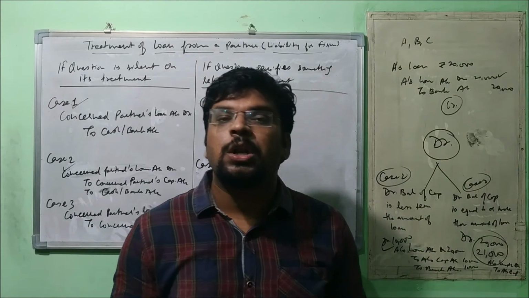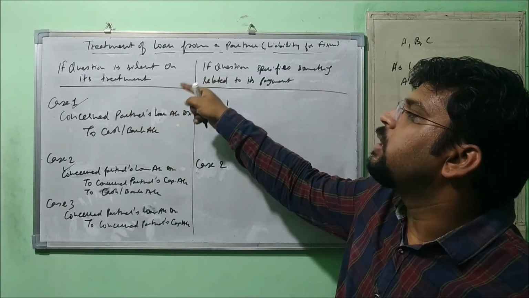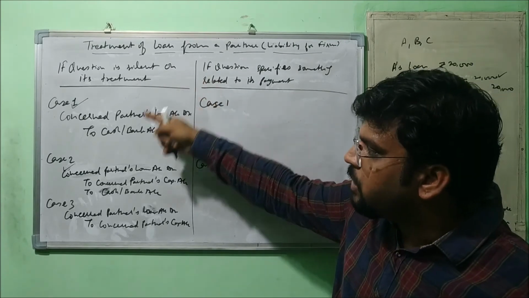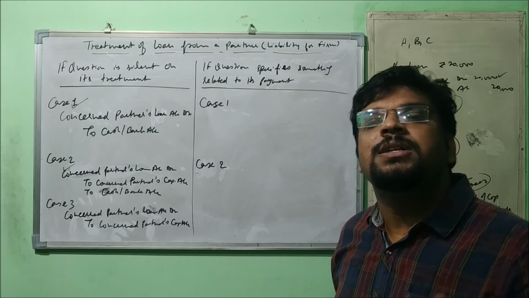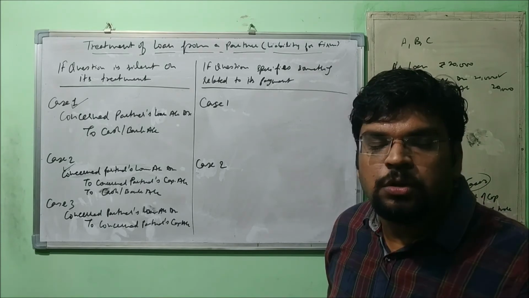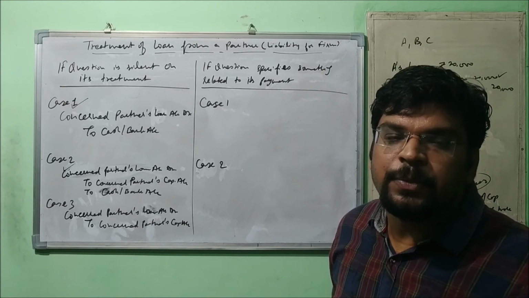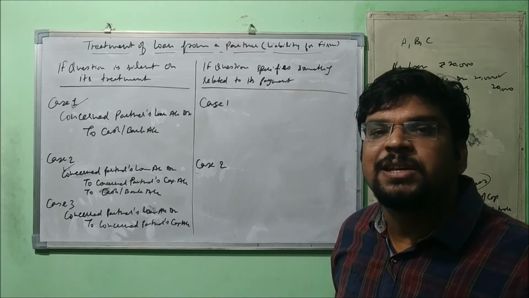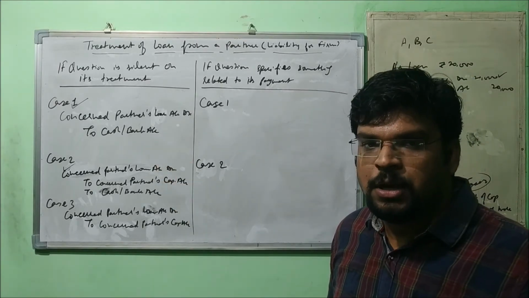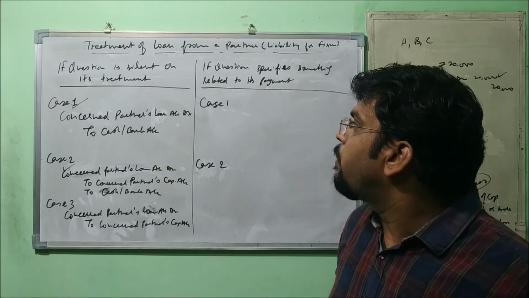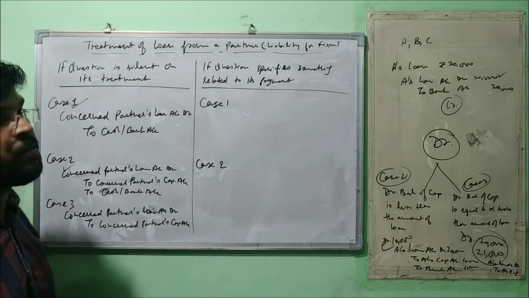So this was all about the three cases when the question is silent on its treatment. Question is silent, but either of these three situations will arise when we make the partner's capital account. So before closing the capital account, we need to roughly see in case any partner has given loan to firm. Then either of this treatment will be applied. Understood? Now let's talk about the case when question specifies something related to its payment.